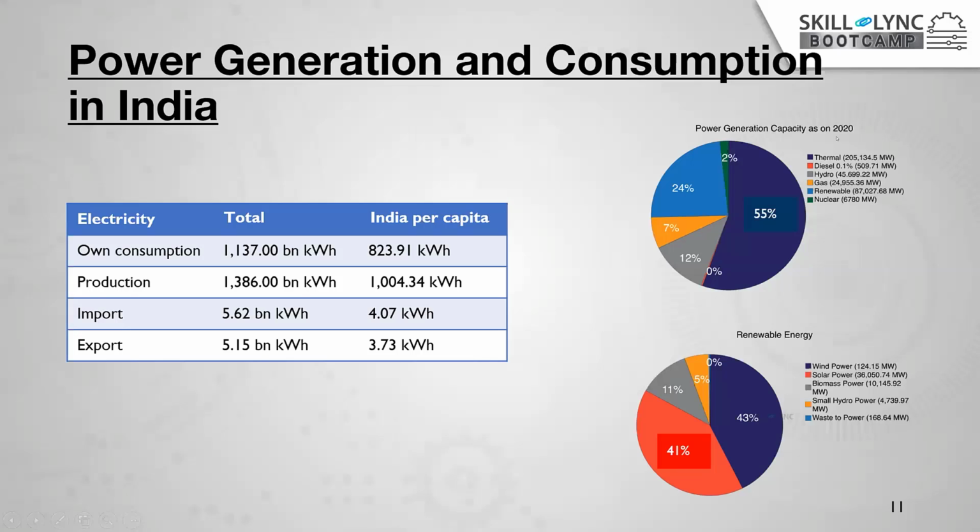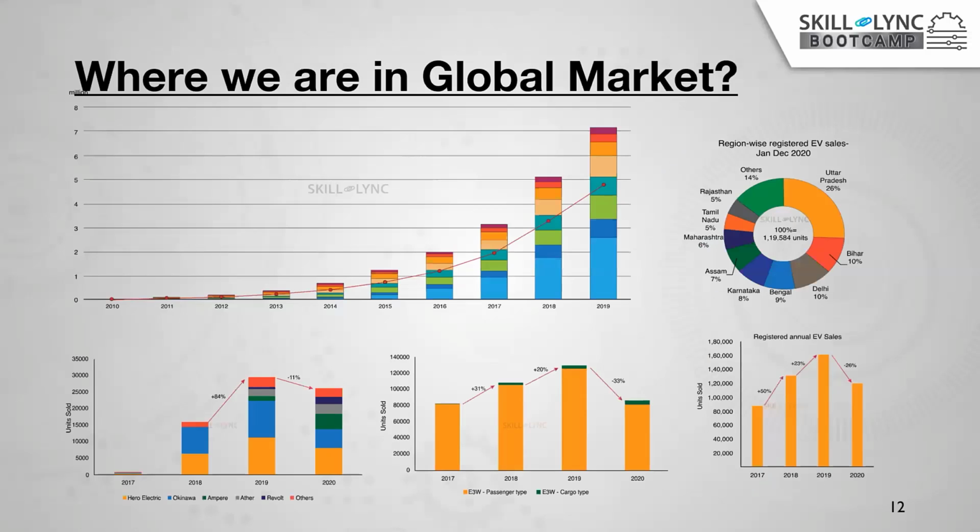So at present, as of 2020, we are generating 124.5 megawatt of power from wind energy, and 36,050.74 megawatts of solar power, and from biopower we are generating 10,145.92 megawatt, and small hydropower stations 1,739.11 megawatt, and waste power. This is a new concept using many recent research technologies, that is waste to power. There we are generating 168.64 megawatt of power.